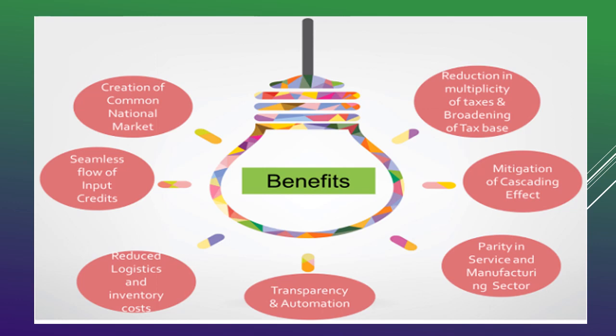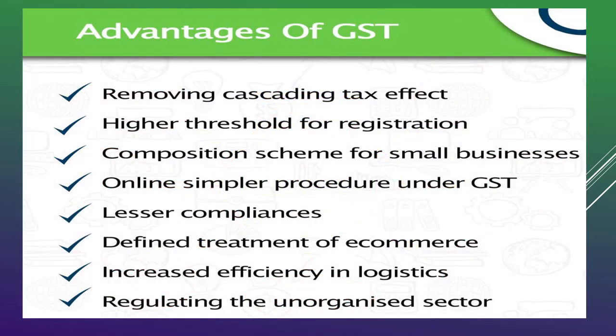Then there is a parity in the service and manufacturing sector. Then trying to mitigate the cascading effect of taxation. Then reducing the multiplicity of taxes and bringing a broadened tax base system. That is, you are trying to broaden the tax base system. So when you broaden the tax base system, more people will fall under the ambit of taxation. So that is the best taxation system. We call it widening the tax base.